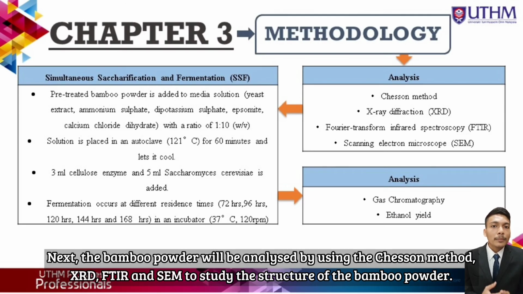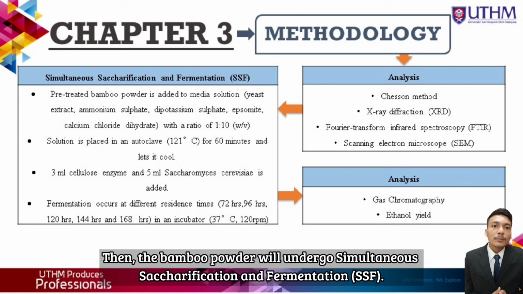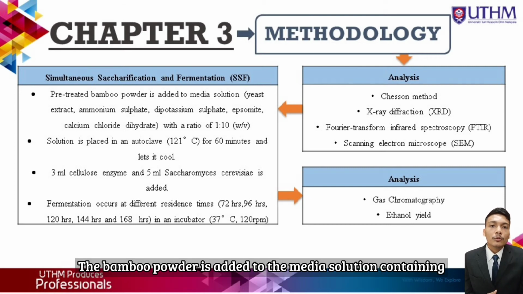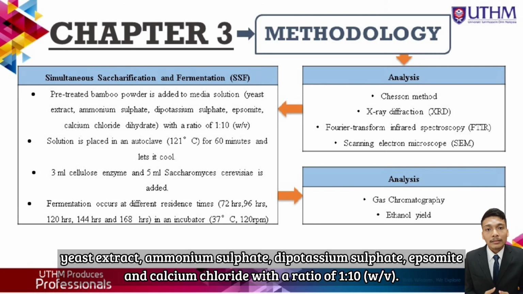Next, the bamboo powder will be analyzed using the Chesson method, XRD, FTIR and SEM to study the structure of the bamboo powder. Then, the bamboo powder will undergo simultaneous saccharification and fermentation. The bamboo powder is added to the media solution containing yeast extract, ammonium sulfate, dipotassium sulfate, epsomite and calcium chloride with a ratio of 1 to 10.